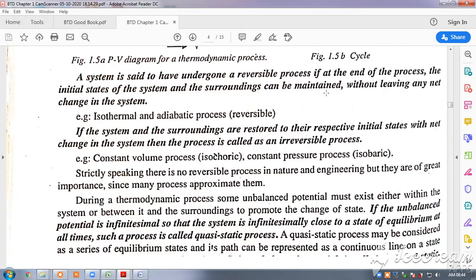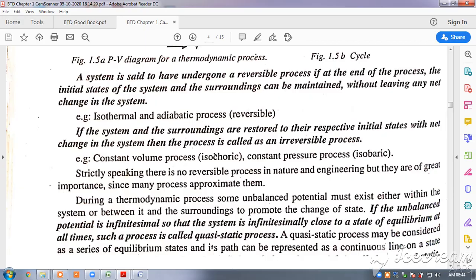Suppose we have grown from kid to adult. This is an irreversible process. We cannot go back to the infancy stage. But there are some processes in thermodynamics that can go back to the initial state of the system, and hence they are called reversible processes, like isothermal and adiabatic processes. This is reversible, we call that an isentropic process.